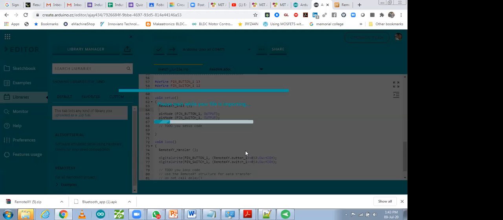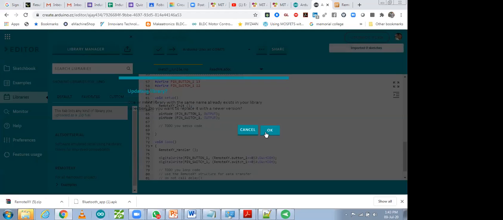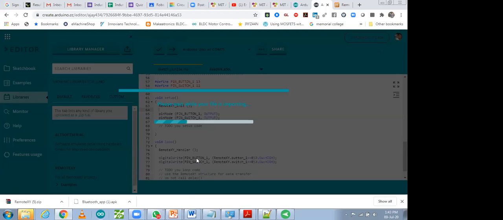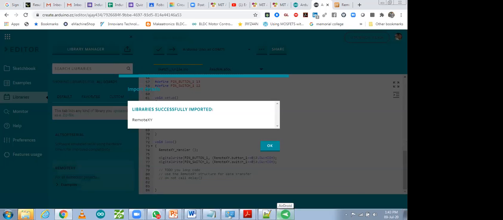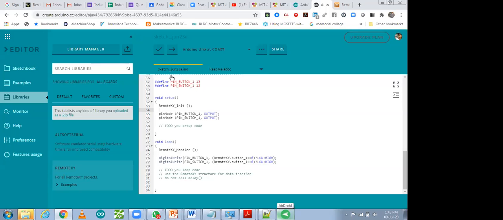After opening it, you will be able to upload that library on the cloud, and that library will get added on the cloud. After the library is imported successfully, you have to upload this code. When you are going to upload your code to the hardware, you have to remove the TX RX pin. Otherwise, the program will not get uploaded, because when we communicate serially, it will communicate with only one device.